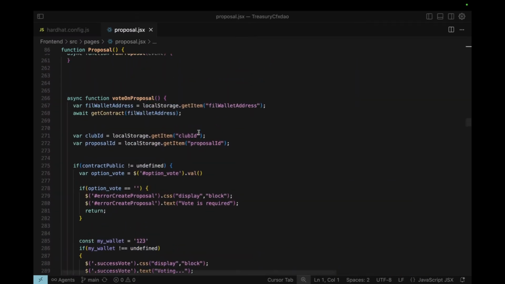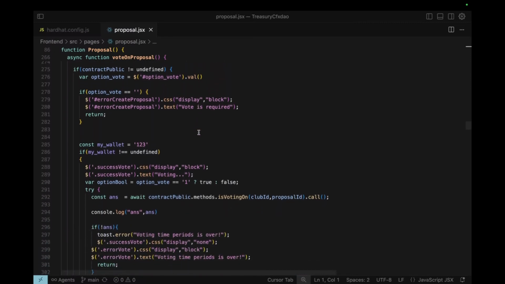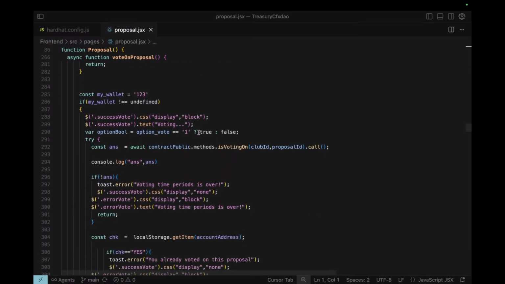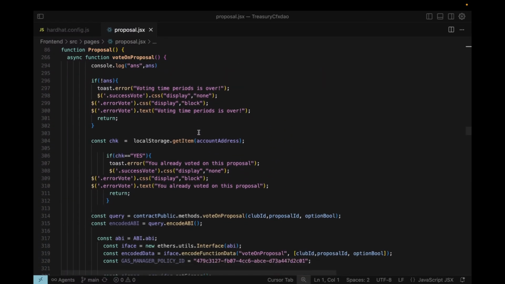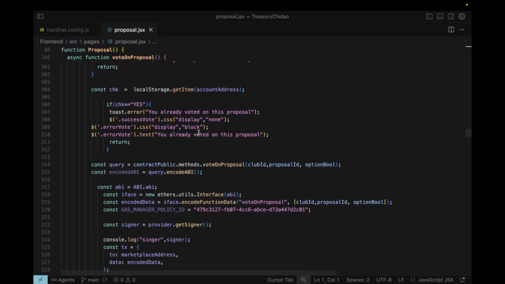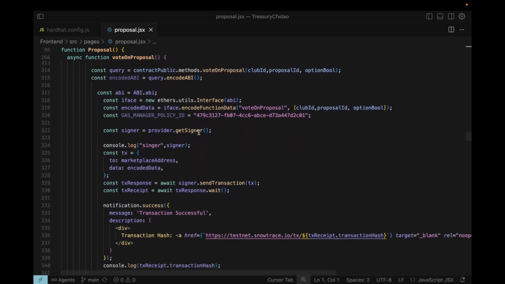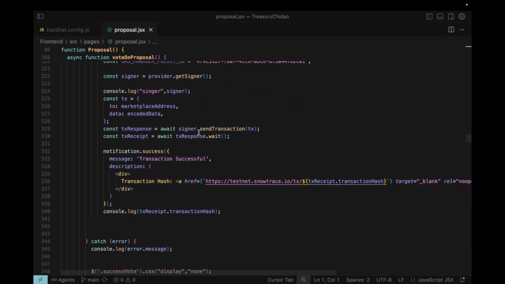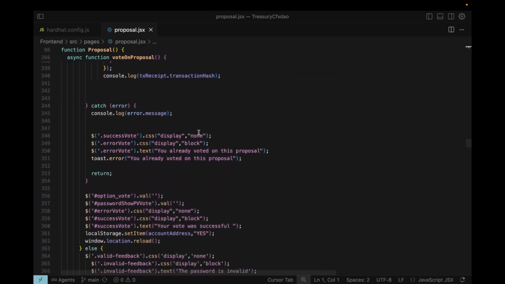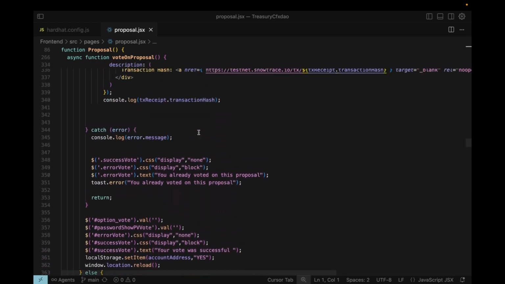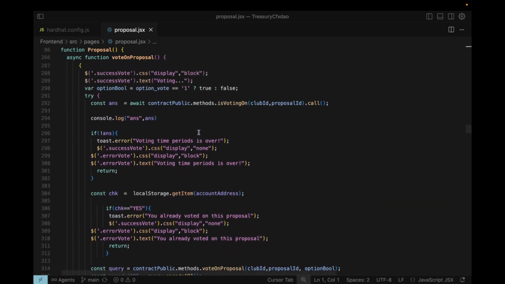The voteOnProposal function allows members to participate in the decision-making process by voting on an active proposal. It ensures that the voting period is still open, validates the user's voting choice, and prevents duplicate voting by checking local storage. If valid, it calls the smart contract's voteOnProposal method with the proposal details and records the user's vote. After a successful transaction, it confirms the vote, updates the record to prevent revoting, and shows a success message with the transaction details.